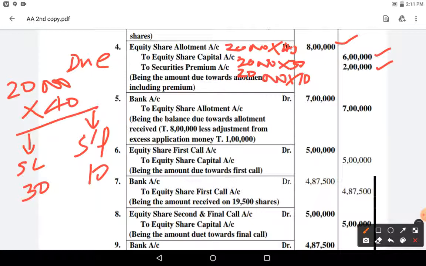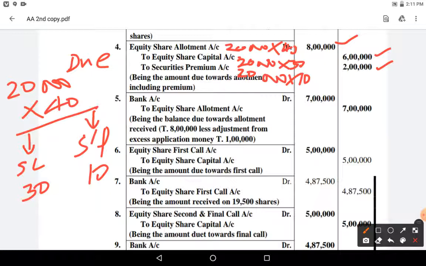Sir, 35,000 shares applications came, right? Those were applications; for them how much was issued? Only 20,000. So company is issuing only 20,000, so we need to consider those only. What are allotted? 20,000 only allotted. Don't think that 35,000 shares will be allotted, because out of 35,000, 10,000 have been rejected, and for 15,000 you gave 10,000, for 10,000 you gave 10,000. Total how many allotted? 20,000 allotted. For allotted shares only we will consider here number.